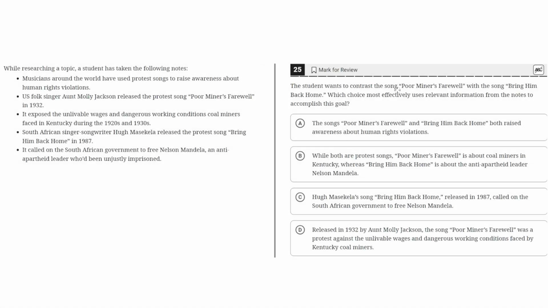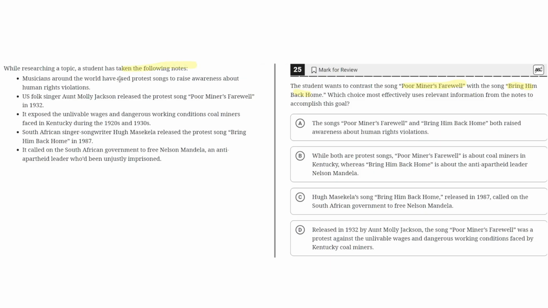Student wants to contrast the song Poor Miner's Farewell with the song Bring Him Back Home. Which choice most effectively uses relevant information from the notes to accomplish this goal? While researching a topic, a student has taken the following notes.